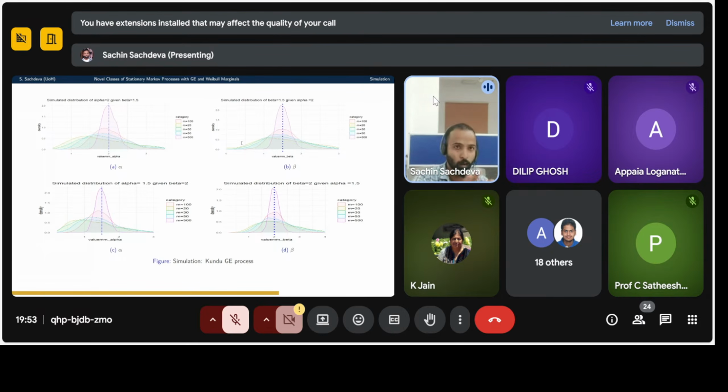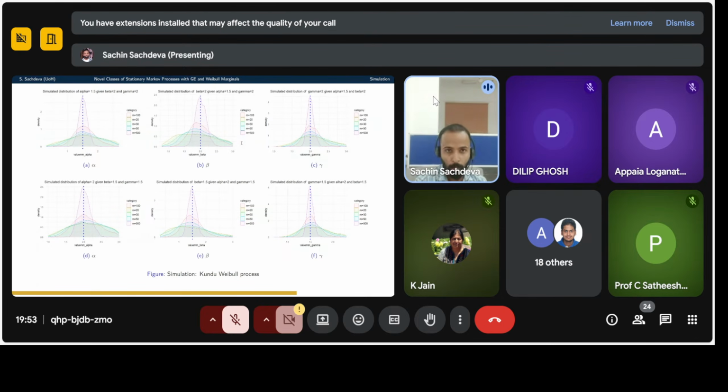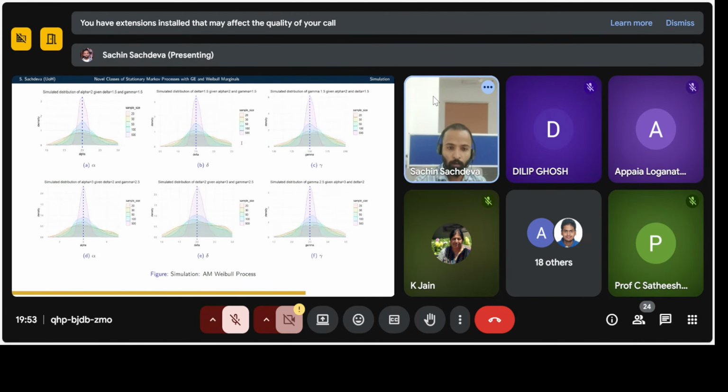We have some tables I have not included due to time constraints. The standard errors are also decreasing as we increase the sample size. This was for the Kundu GE process. This is for the AMGE process, this is for the Kundu Weibull process, and this is for the AM Weibull process. For all the four processes, the moment estimates are converging to the true value, and standard errors are decreasing as we increase the sample size.